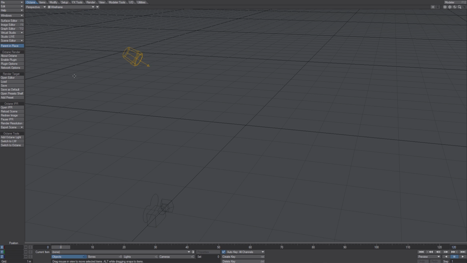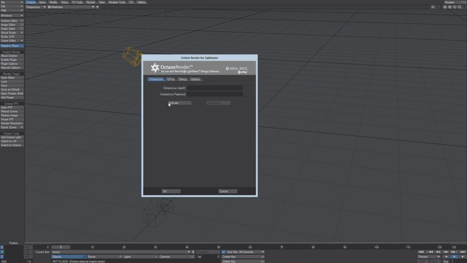Now, first thing to do is to click on Enable Plugin. This will check for the standalone Octane license. But of course, the plugin is not activated yet. So let's click on Plugin Options, and from here we can input the Octane Live user ID and Octane Live password.